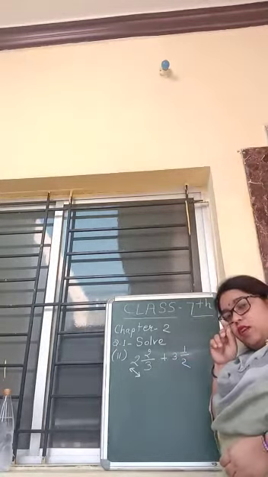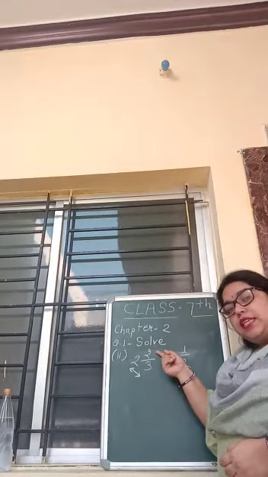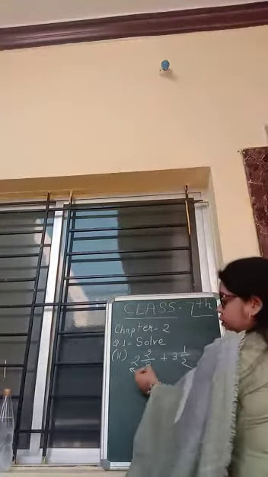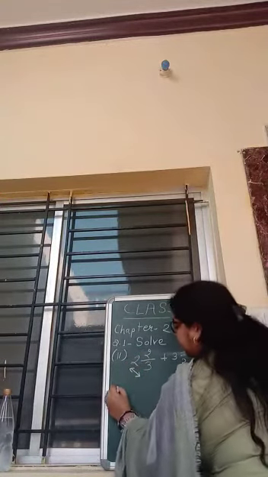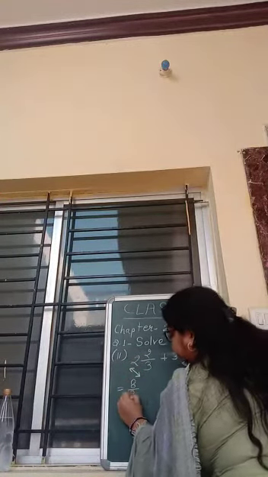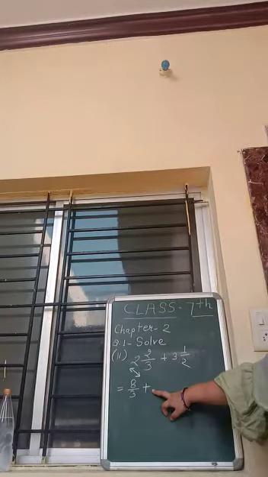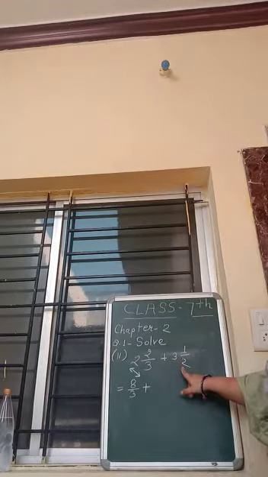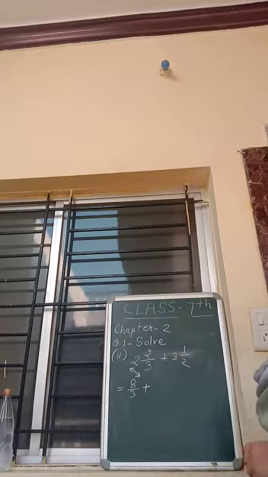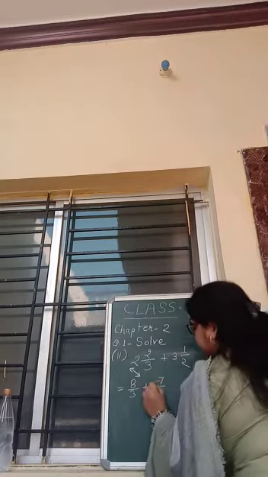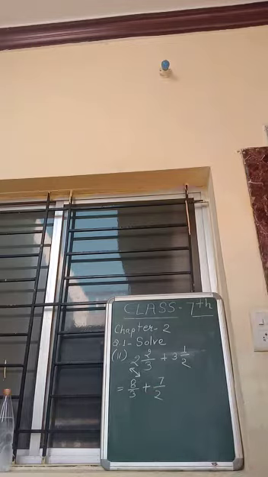You already know that from class 6 also. So 3 2s are 6 plus 2 means 8 upon 3. Plus sign is there, that's why we are putting the plus sign. Now again 3 2s are 6 plus 1, 7. 7 upon 2. Understood?